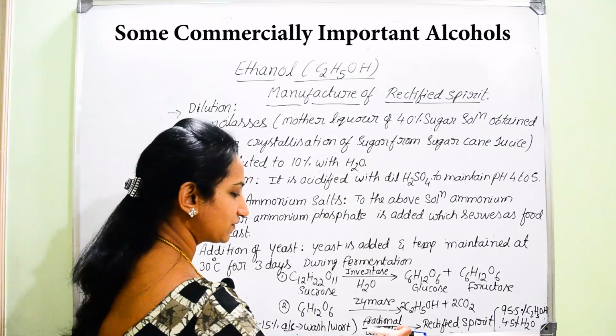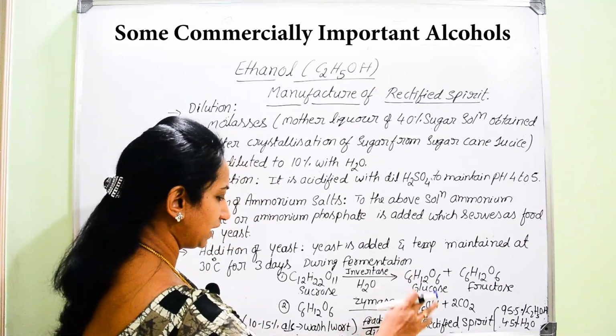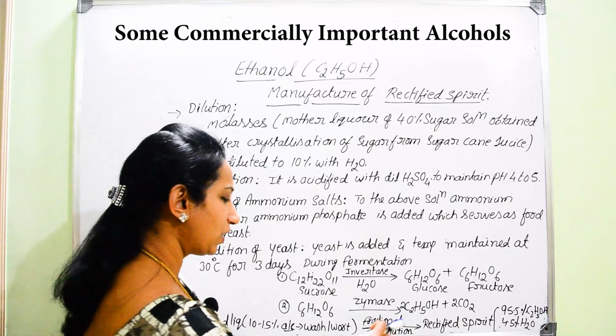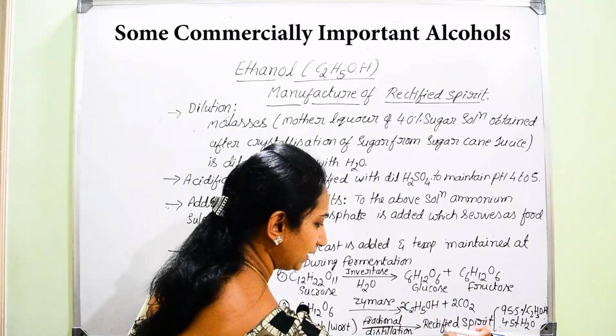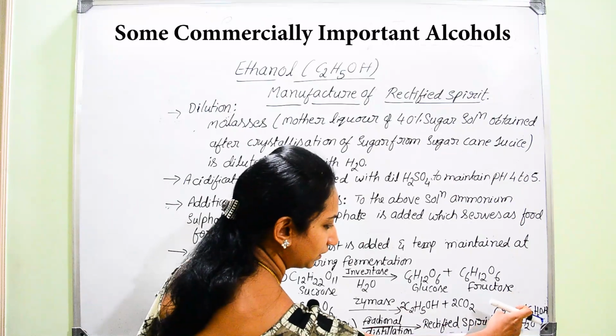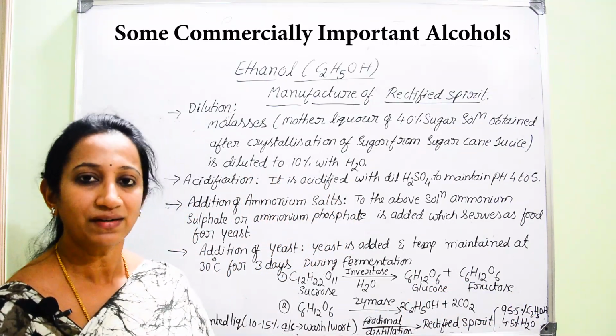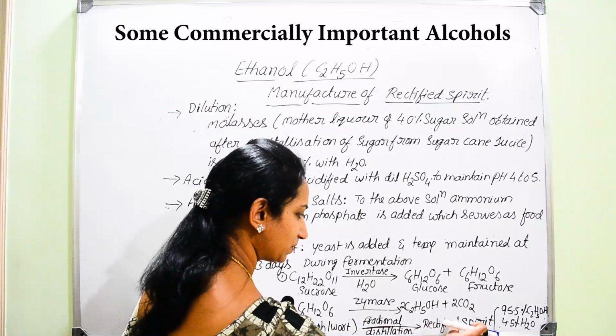And then lastly, this wash is subjected to fractional distillation. Due to this fractional distillation, there will be removal of much of the water, so that finally you end up with ethanol along with a small percentage of water, which is called rectified spirit.